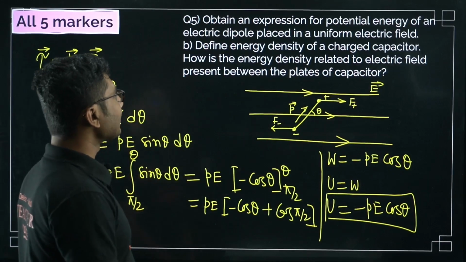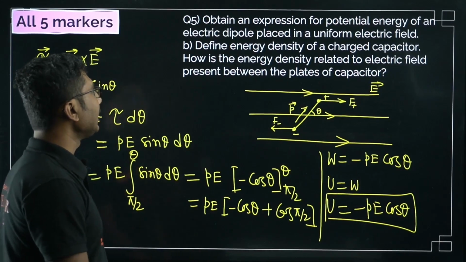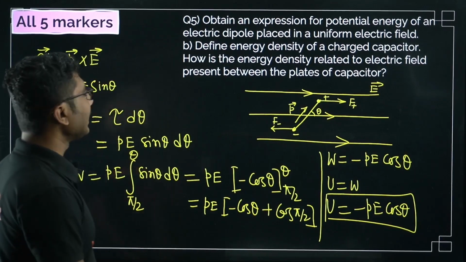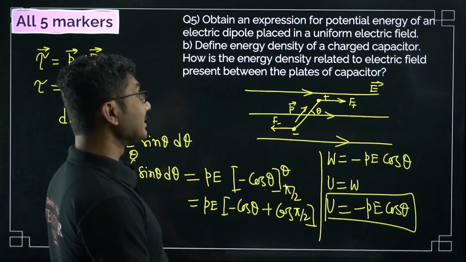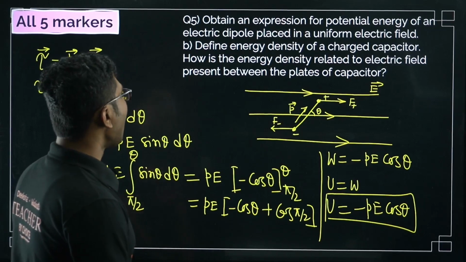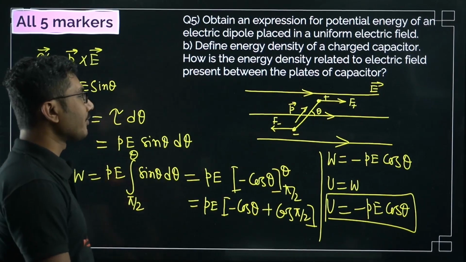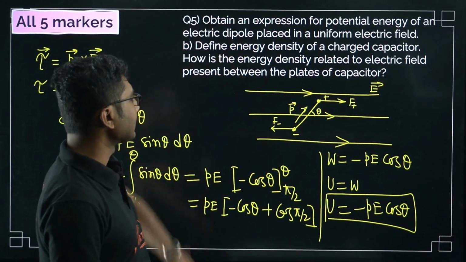Next is: obtain an expression for potential energy of an electric dipole placed in a uniform electric field. Define the energy density of a charged capacitor. How is the energy density related to the electric field present between the plates of a capacitor? So this is part B. Part A, let us answer first.